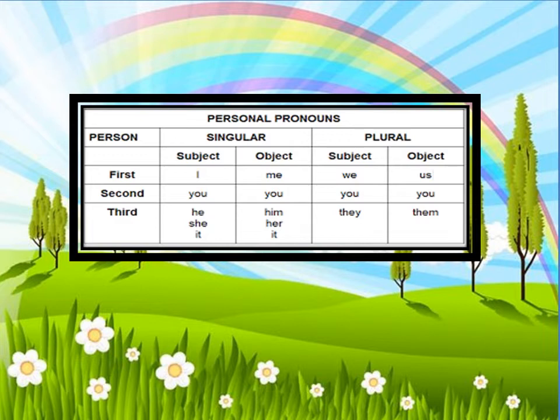The first person is a speaker, so we use I in a subjective position for a singular subject. Example, I want to talk. And in the objective position, we use me. If the speakers are two or more persons, we use we in the plural form. The second person is a listener, it always means you, for singular also and for plural also. The third person can be he, she, it. And if the third person is plural, then we will use they or them.